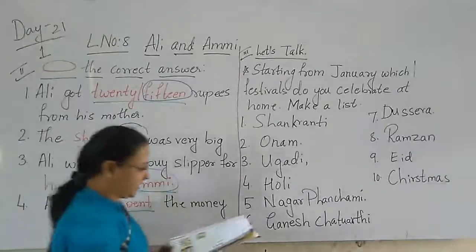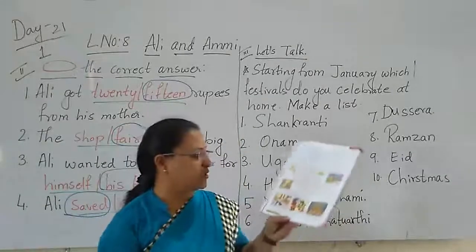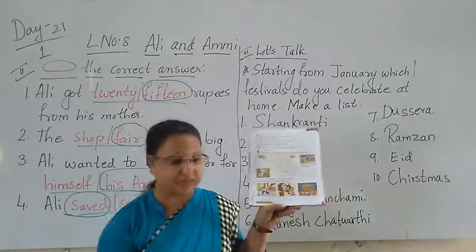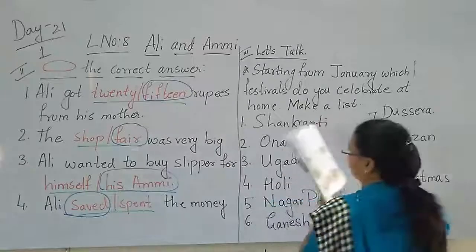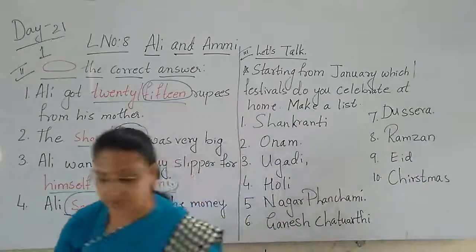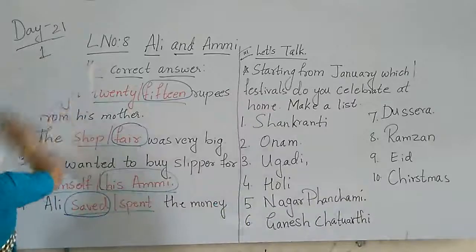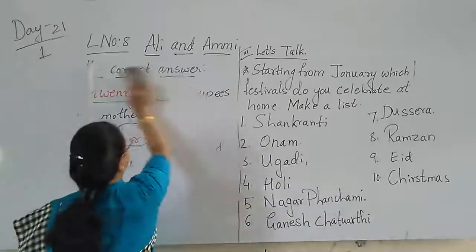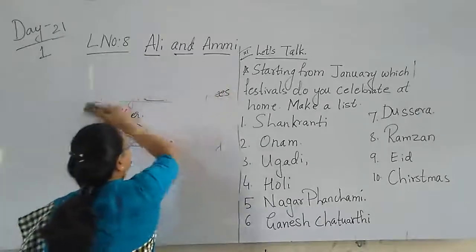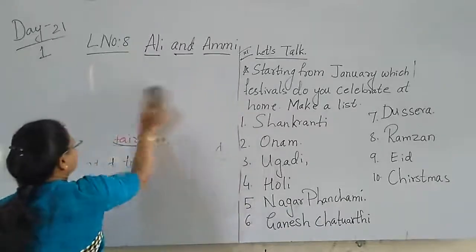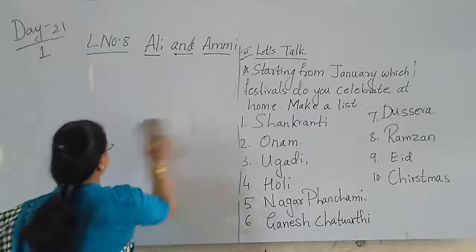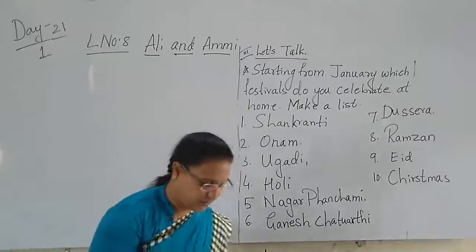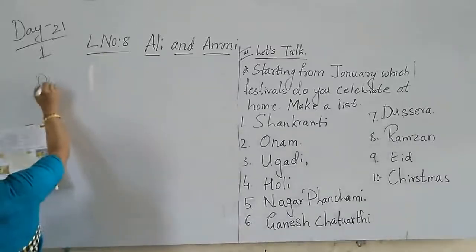So now we have to name these pictures. For the first picture, you have to write the name, that is Diwali. What do we call the first festival, children?